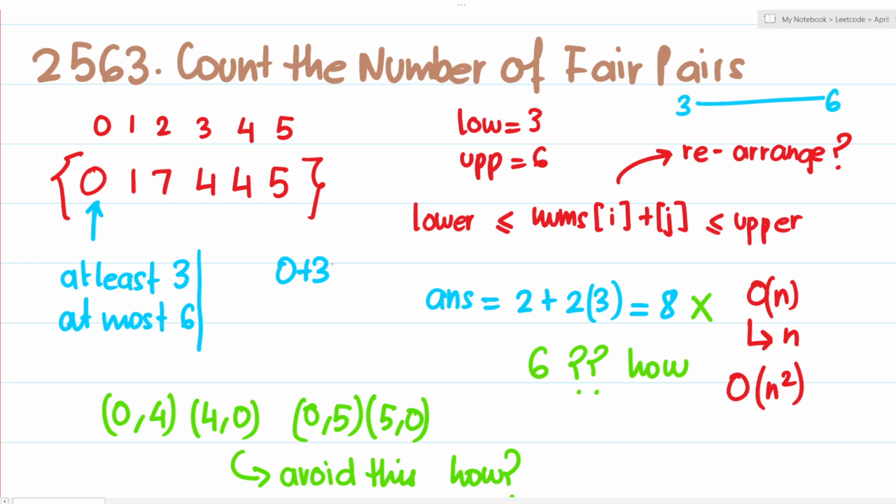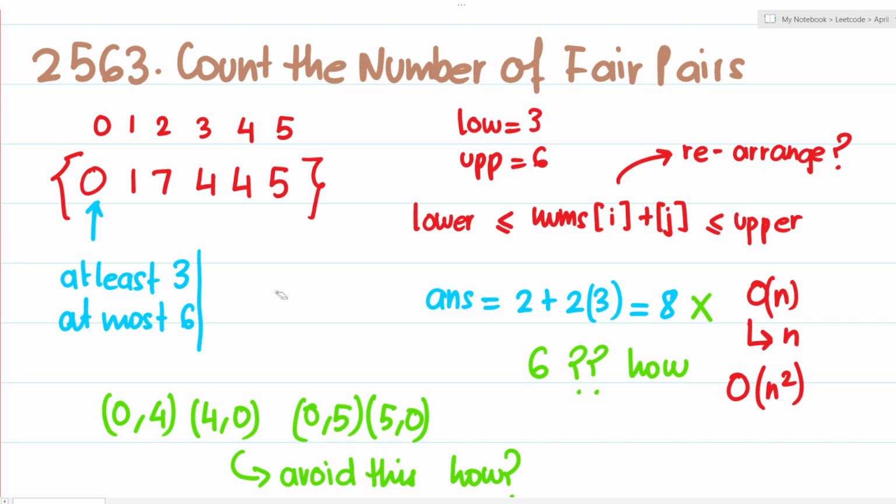If I add 3 to 0, then I will be standing over here. And then what's the maximum number that I can add? That is 0 plus 6, so I will be standing over here. So these are basically the boundary values, right? I can do 4, and I can do 5 as well. Both of them are also going to be inside of the range, right?